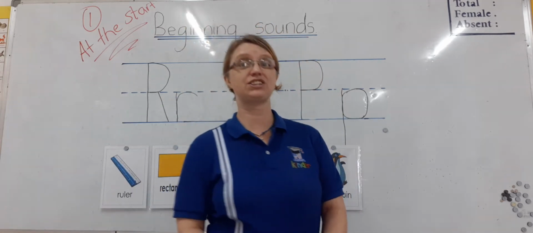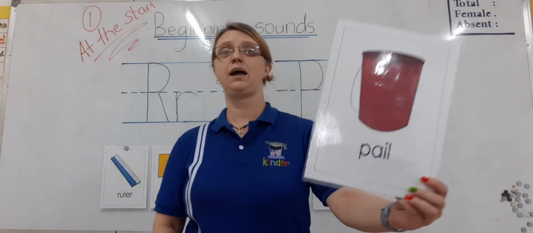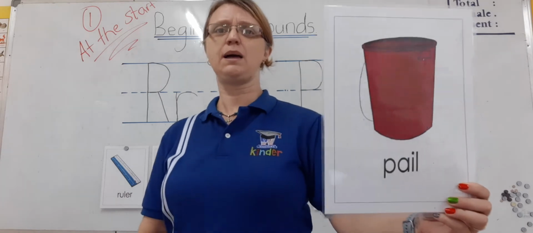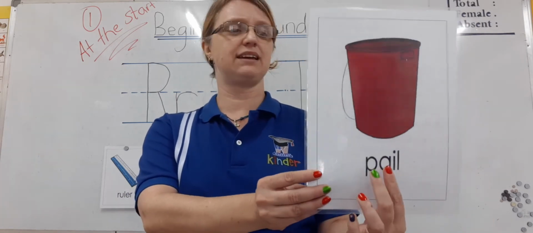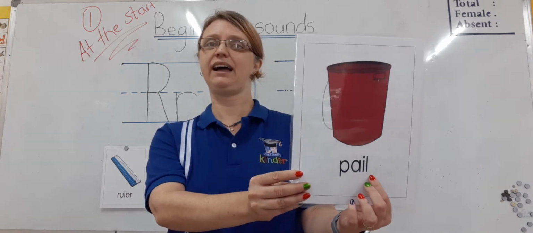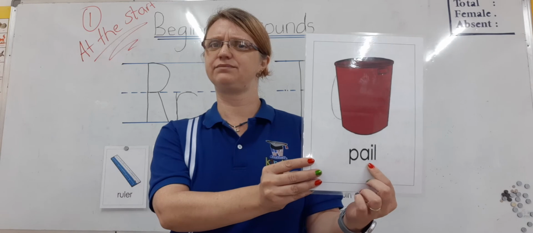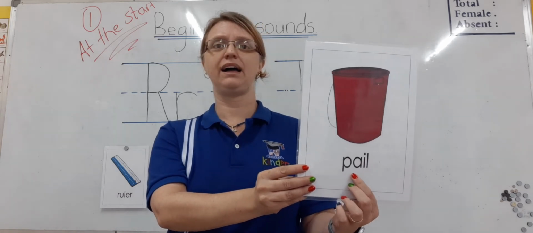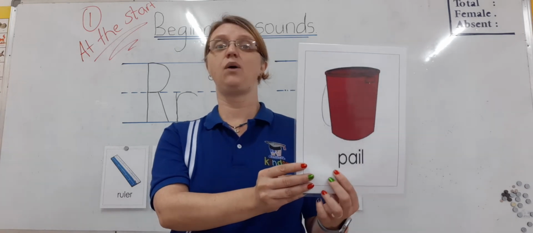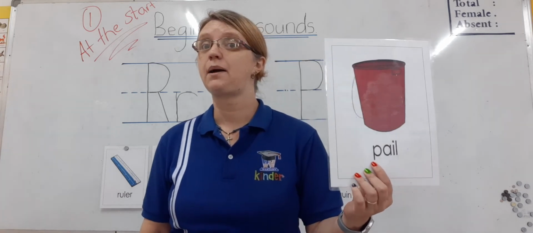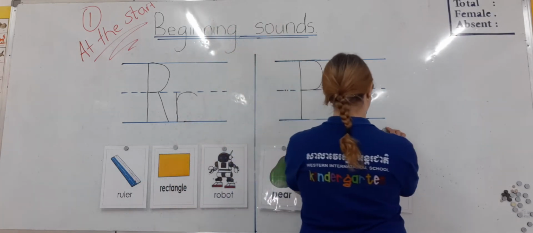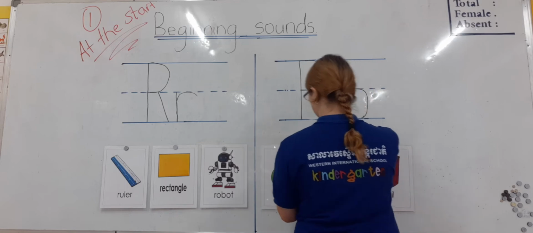Our last picture. Are you ready? Pail. Remember, this is another word for bucket. Pail. Let's spell P-A-I-L. Pail. Let's sound it out. Pa-a-i-l. Pail. What's the first sound you hear? Pa for pail. Good job. There we have our 6 pictures.